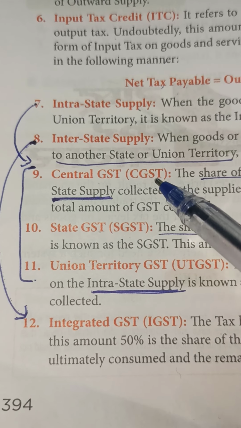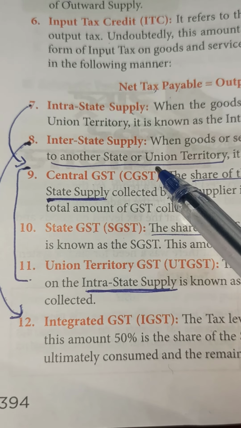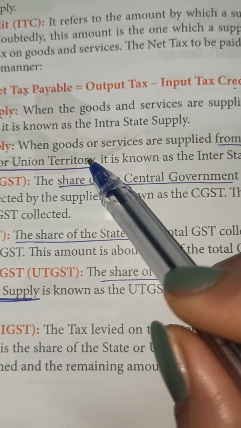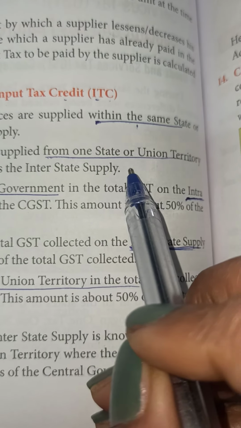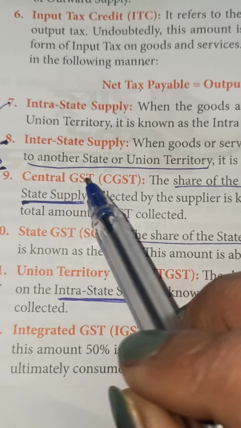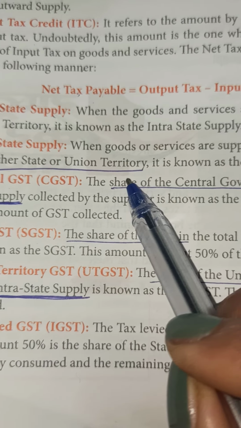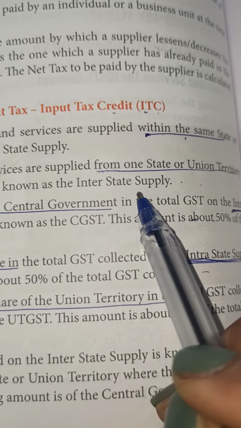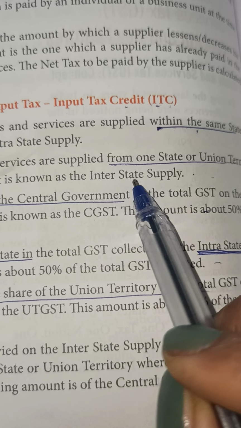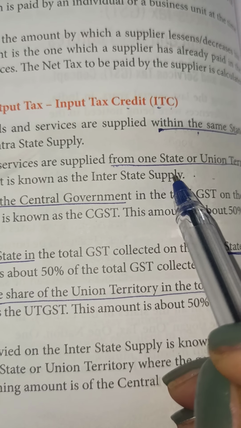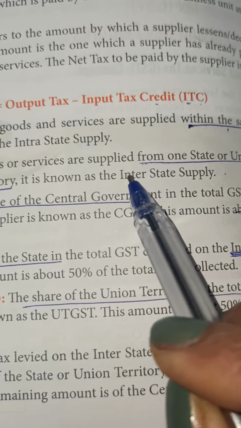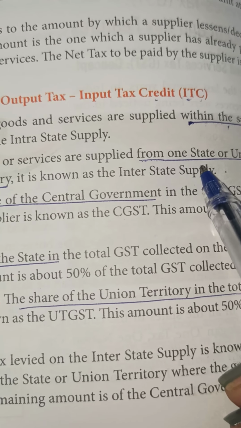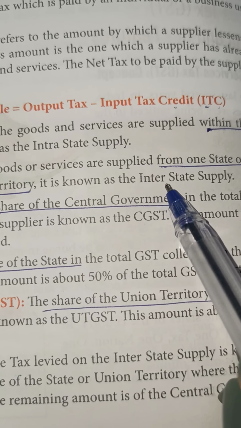Now next we come to interstate supply. Interstate is when goods or services are supplied from one state or UT to another state or UT. It is known as interstate supply: one state to another state. Rajasthan to Gujarat, Gujarat to Haryana, Haryana to Punjab, Punjab to Tamil Nadu.